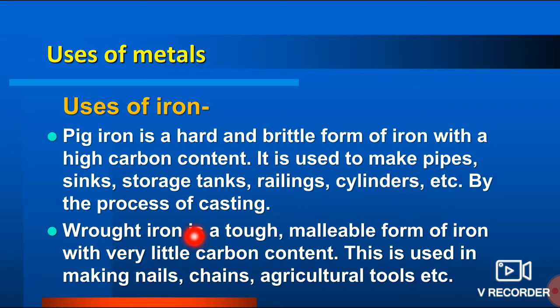But if you talk about wrought iron, it is tough, at the same time it is malleable too. The very good property of any metal is malleability, ductility. So this is malleable, so that's why this can be used for making nails, chain and other agricultural tools. This is having less carbon content if you compare with the pig iron. Here it is having low carbon content, and here it is high carbon content, which gives extra strength to the iron.